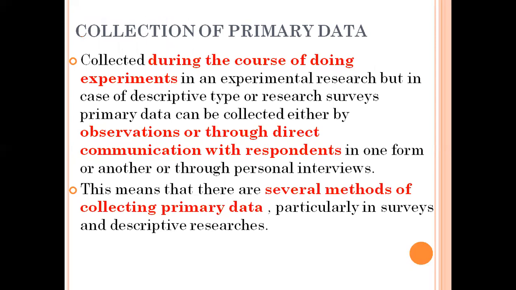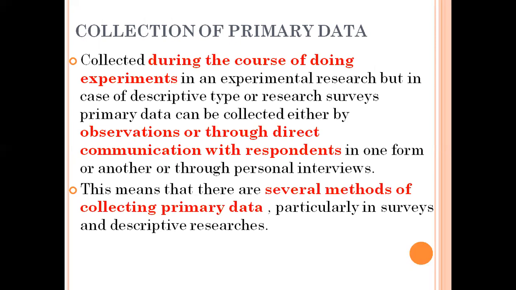Collection of primary data. How is primary data collected? It is collected during the course of doing experiments in an experimental research, as primary data is that type of data which is collected for the first time.